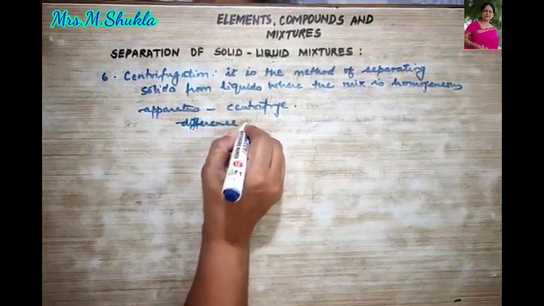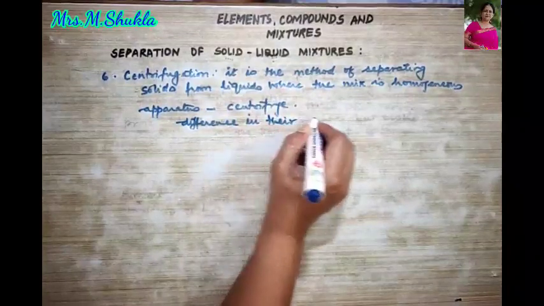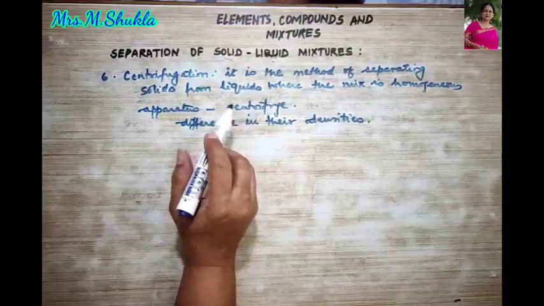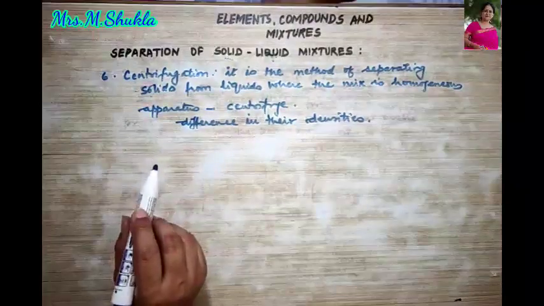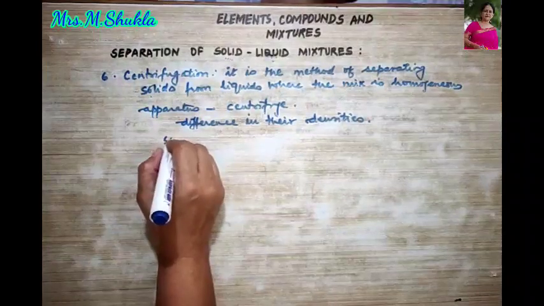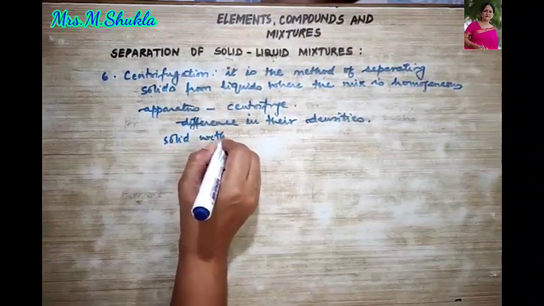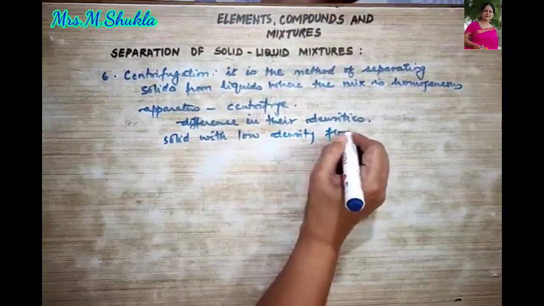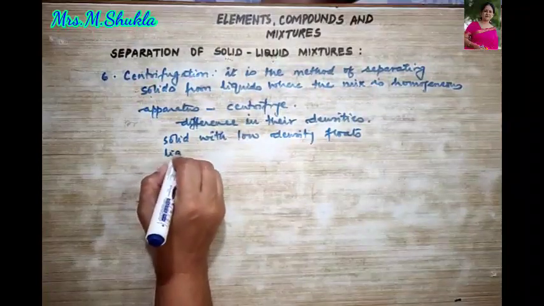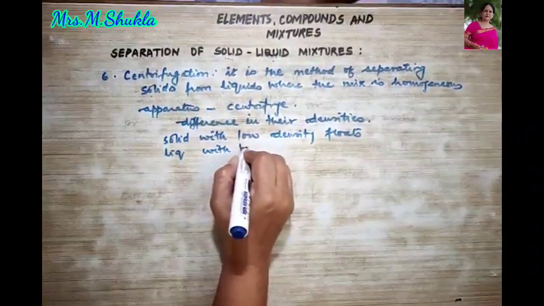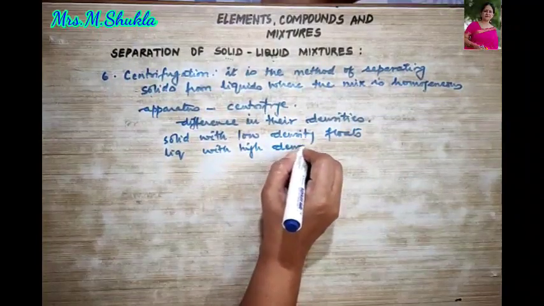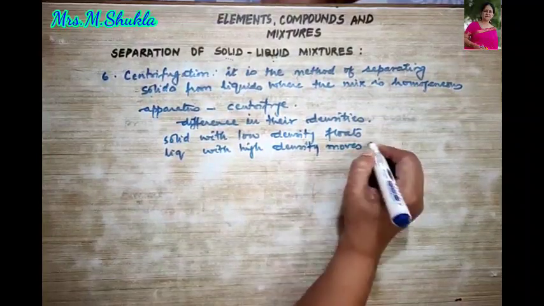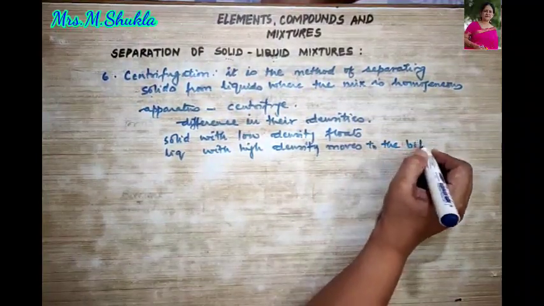So this results in the separation of the two different solid and liquids based on difference in their densities. Clear? That is, what did we study? The solid particles with lower density, what happens? It floats. Solid with low density floats, and liquid with higher density moves to the bottom.